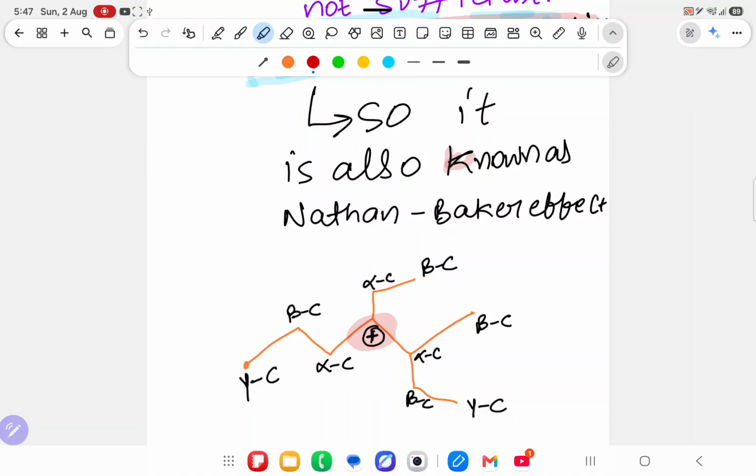Understood the point? So adjacent to that carbon is alpha carbon. So how many alpha carbon you have? Sir, I have 3 alpha carbon. One is here, one is here, one is here. 3 alpha carbon. Understood? Alpha carbon means this.